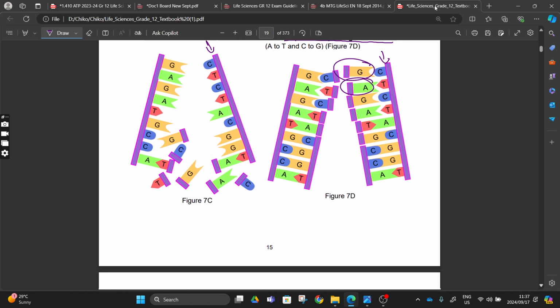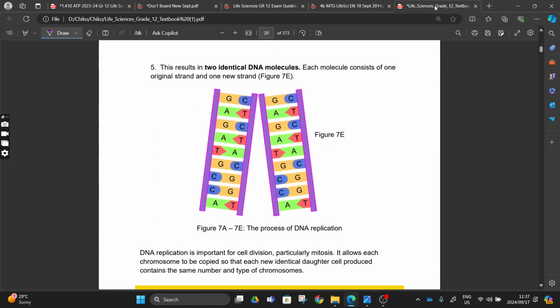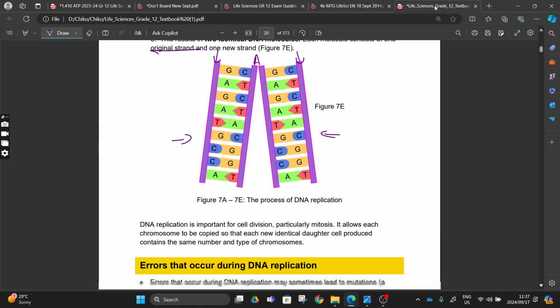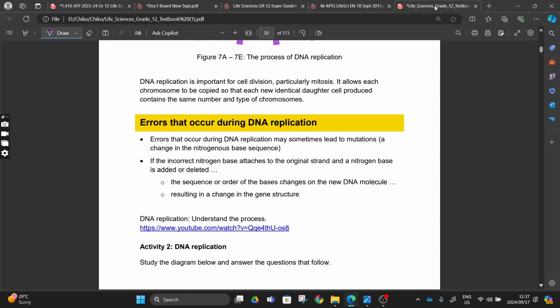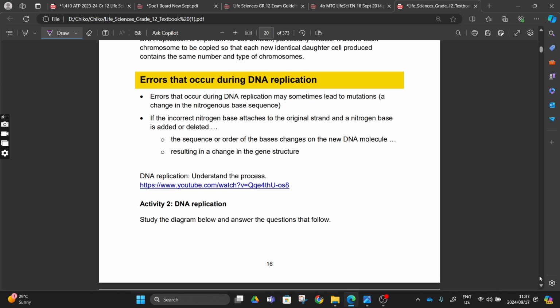And then at the end of the day, we have two identical DNA molecules, and each molecule consists of one original strand and one new strand. This one can be an old strand, and this one can also be an old strand, and these two are the new strands, right? As you can see, both of them are identical. DNA replication is important in cell division, particularly mitosis. It allows each chromosome to be copied to each identical daughter cell, so that both daughter cells have identical DNA, right?